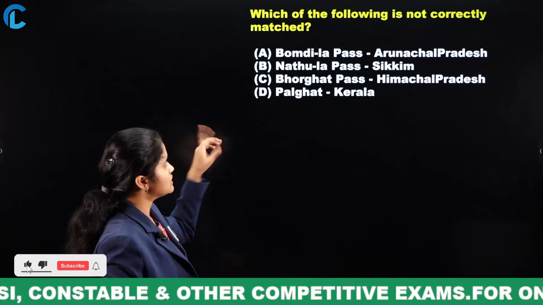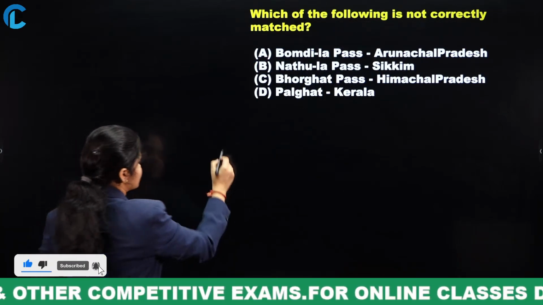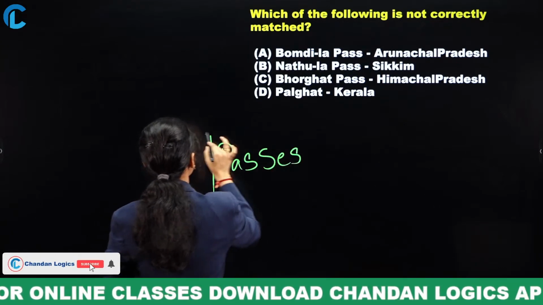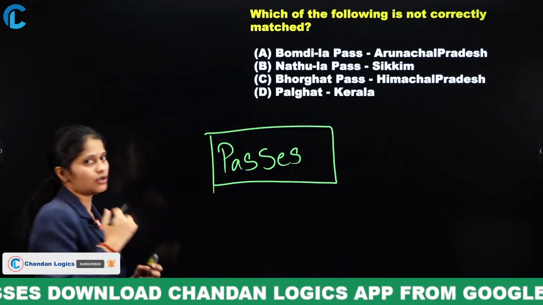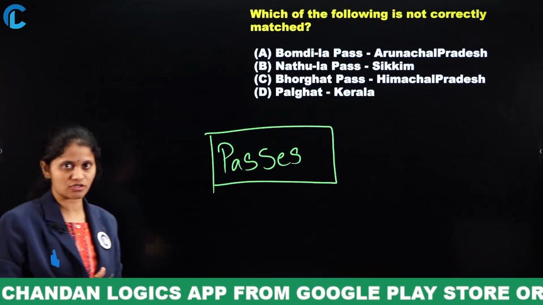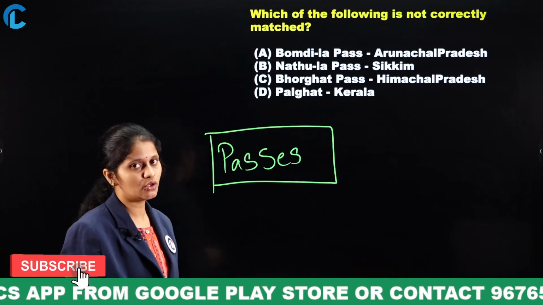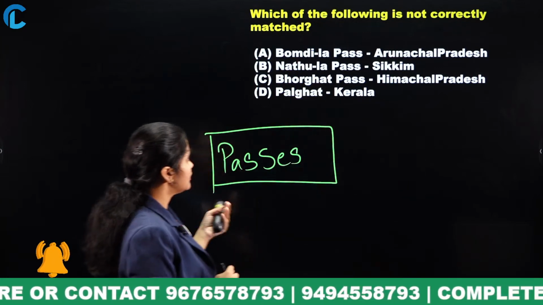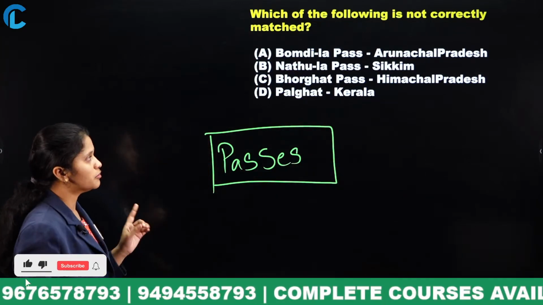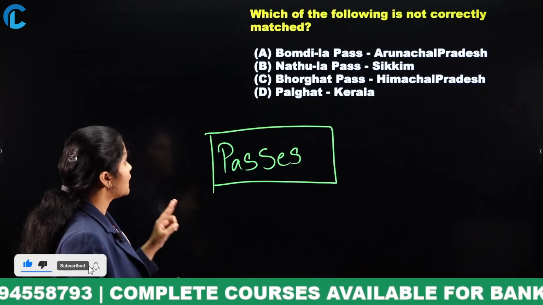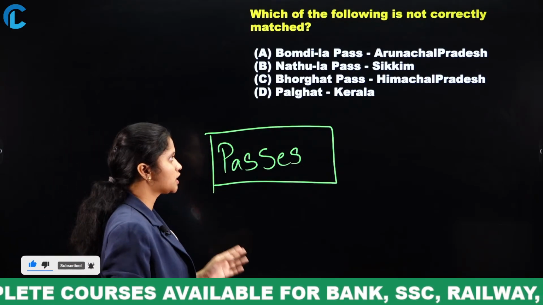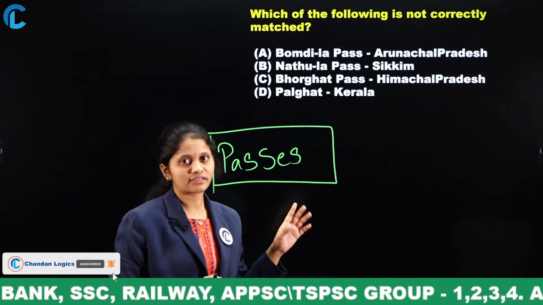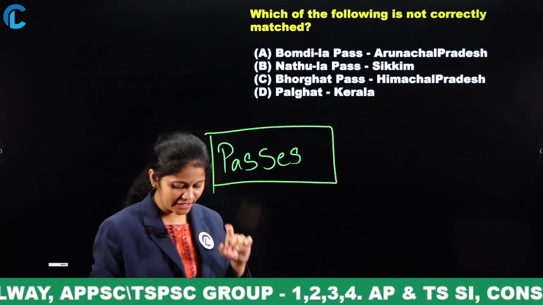Next, see here, related to the important passes, and also try to read the question properly. That is, which of the following passes and their location is not correctly matched. The question is about not correctly matched, about the passes and their location. Now let me go through your options. Bomdila Pass, Arunachal Pradesh; Nathula Pass, Sikkim; Borghat Pass, Himachal Pradesh; Palghat Pass, Kerala. Try to choose the incorrect option based on the location.